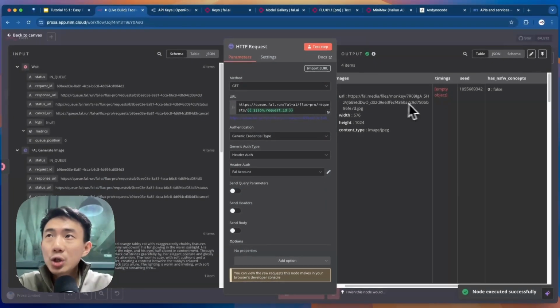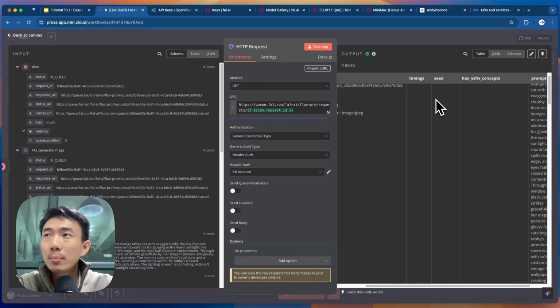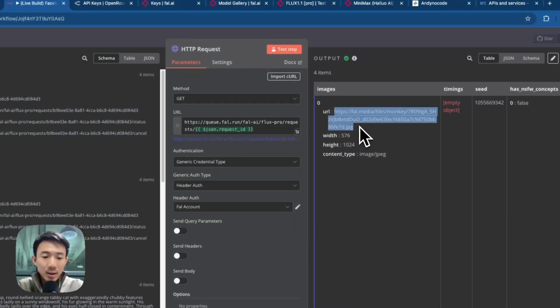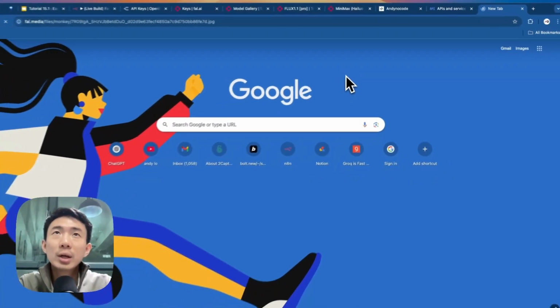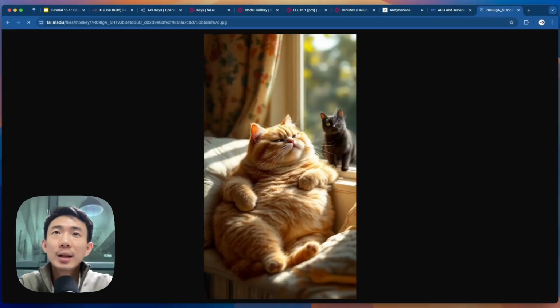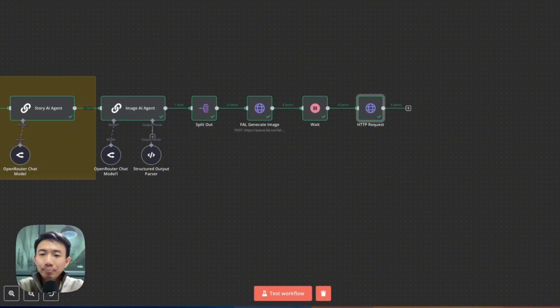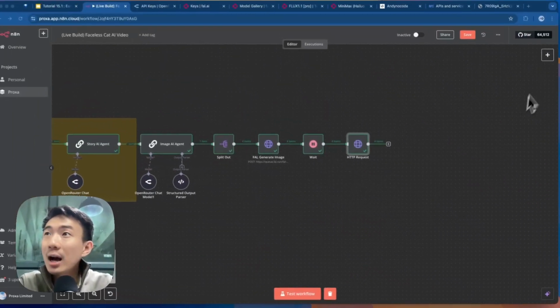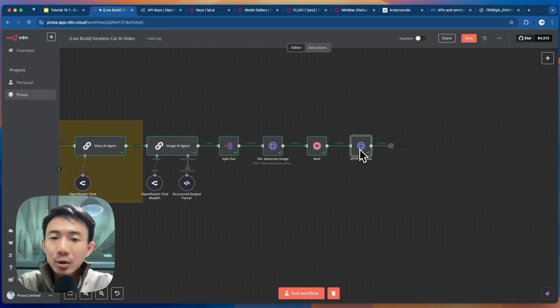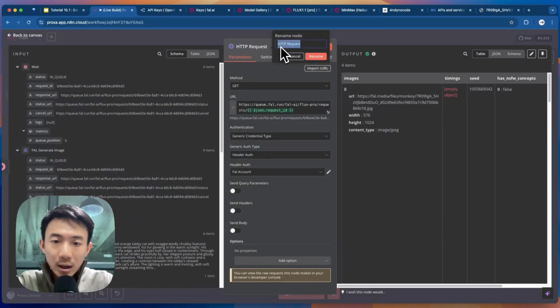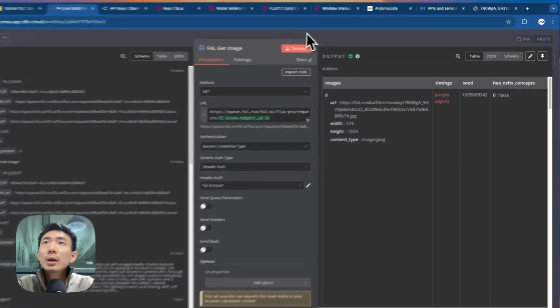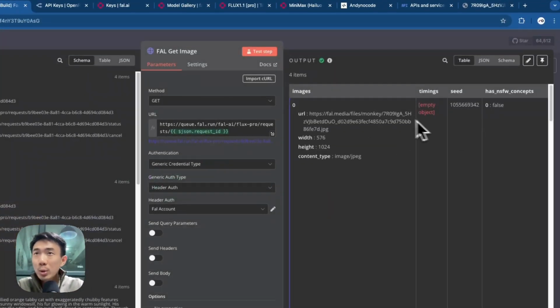All right, this is the image, the seed, the prompt. We can just copy and paste this URL, and then we can get the image here. Great, this is the fat cat. This cute cat. Great. And then we have this node set already. We are going to add another HTTP request node, but let me rename this one first. Fal get image.